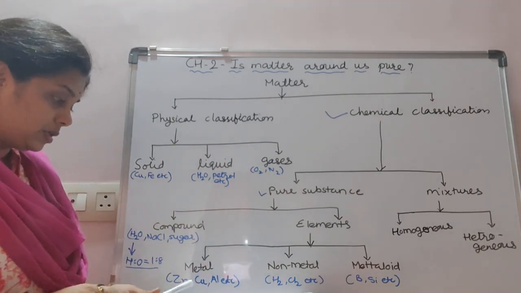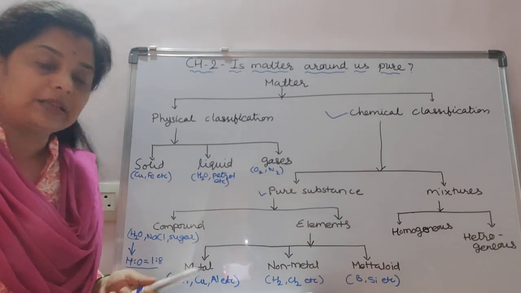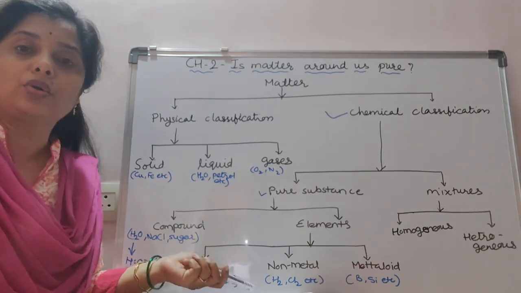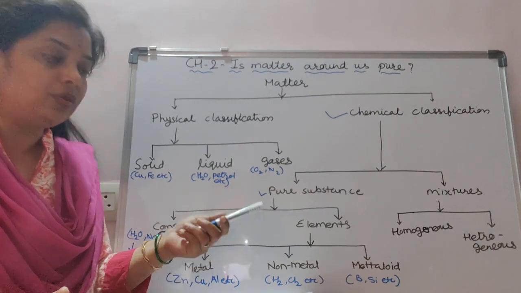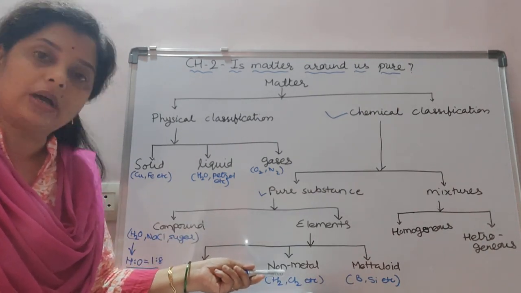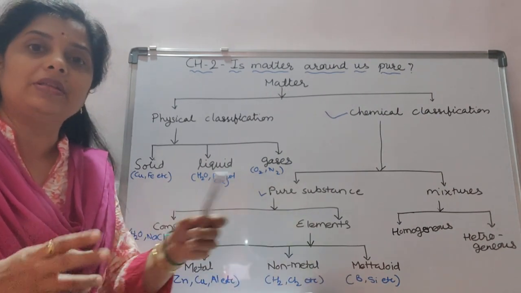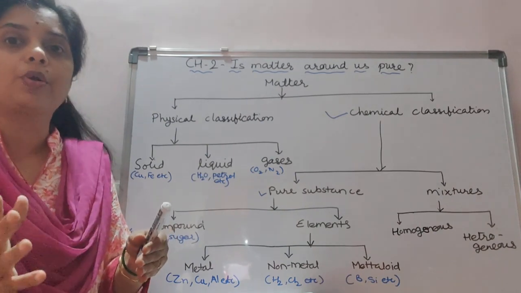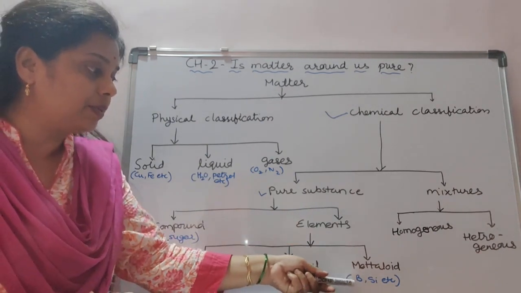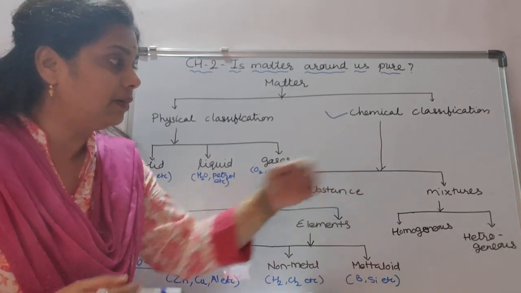I have mentioned here some metals: zinc, copper, iron, aluminium, etc. Non-metals are chlorine, hydrogen, nitrogen, etc. Metalloids have some properties of metal and some of non-metal, and examples are boron, silicon, etc.